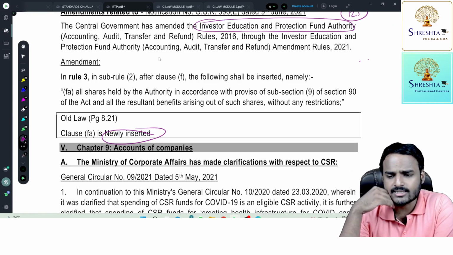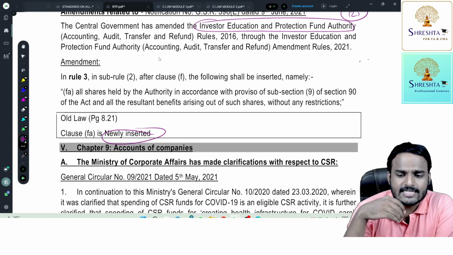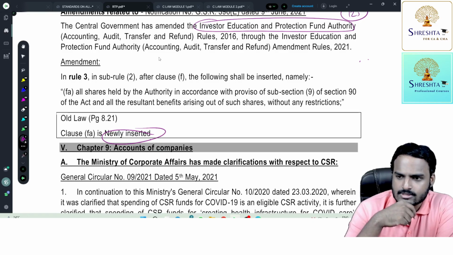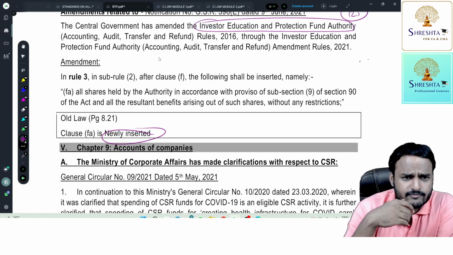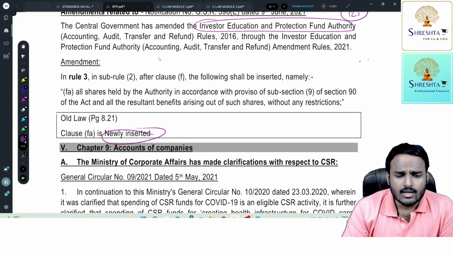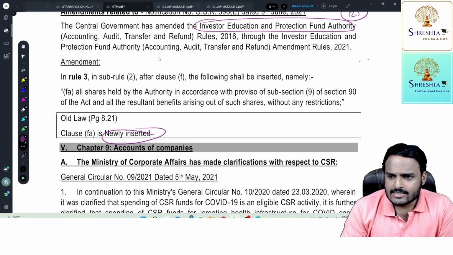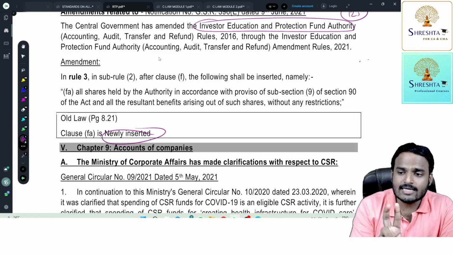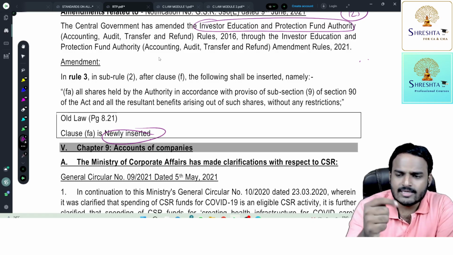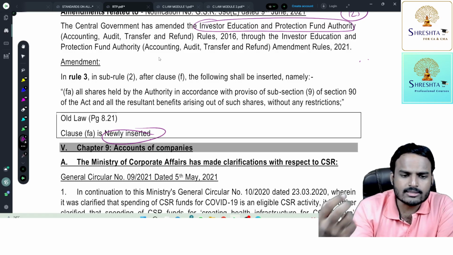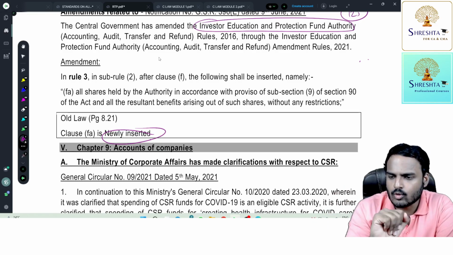What is section 90? Section 90 is all about the significant beneficial ownership concept. So what is significant beneficial ownership? Let me tell you. Holding shares means you have two kinds of ownership. One is legal, the other is beneficial. Legal means when securities are registered in your name, you are a legal owner.